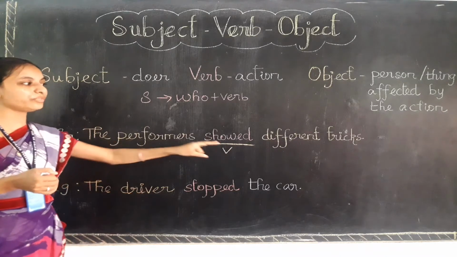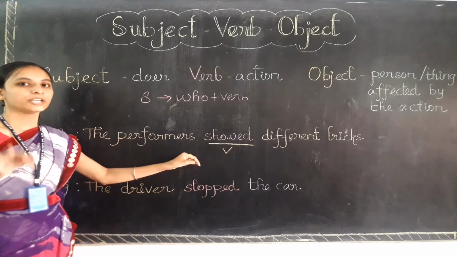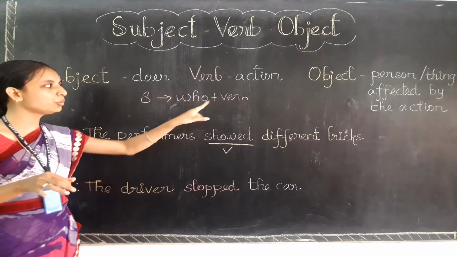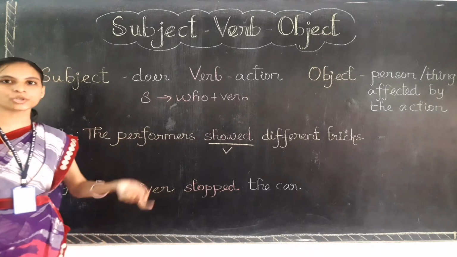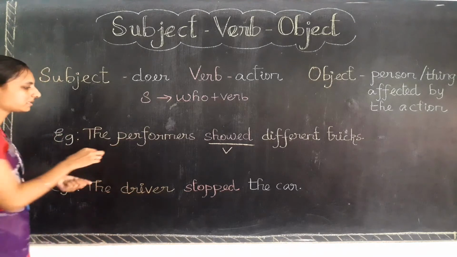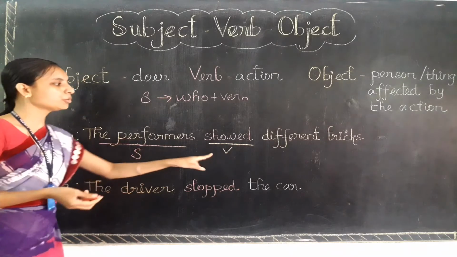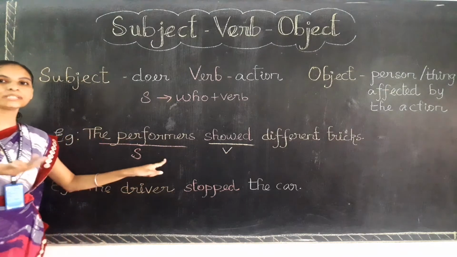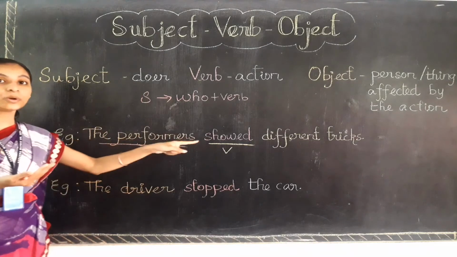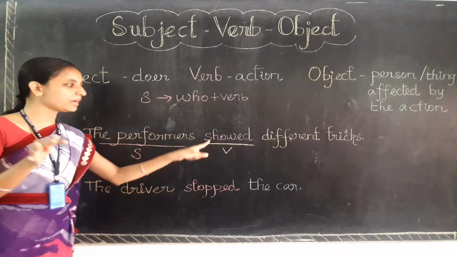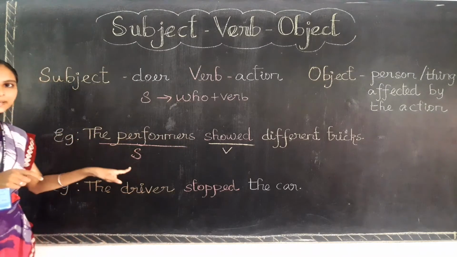We found that showed is the verb, then asked who showed? The performers showed. So the performers is the subject. Who is the doer? The performers is the doer. So we come to the definition: the doer of the action, the person who is doing the action, is the subject.